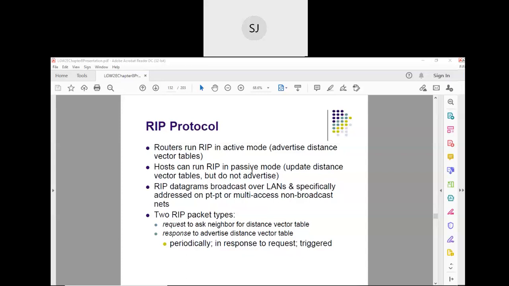Assume that on your desktop, instead of a single NIC card, you put two or three NIC cards and connect each to different networks. Then your desktop is no longer a host, it is a router.